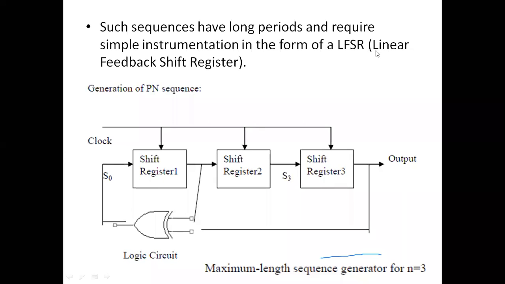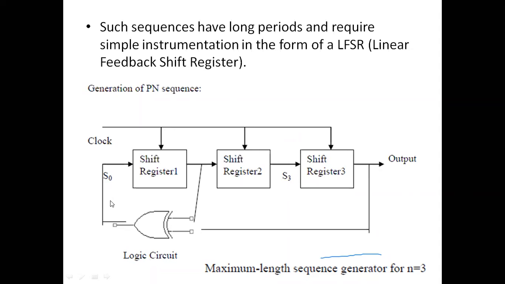So the term linear comes from the definition that in the feedback path you will have only the modulo 2 or XOR operation. The feedback is there and shifting will obviously happen, and you can see the simultaneous clock being given. So these are all synchronous. A single clock is given to all the flip-flops here, and we are deriving the output.